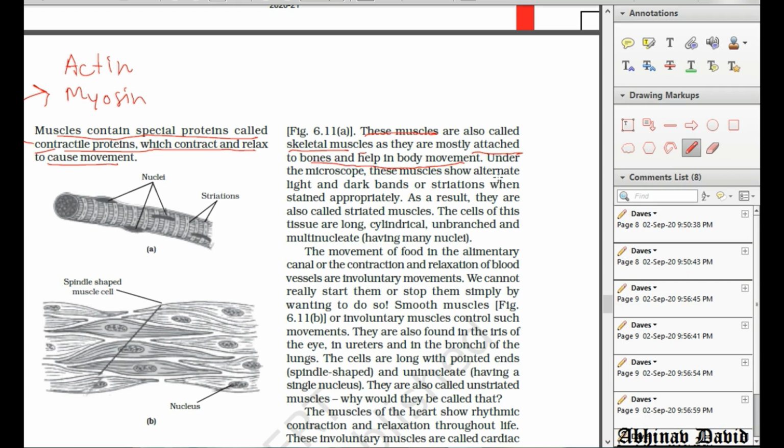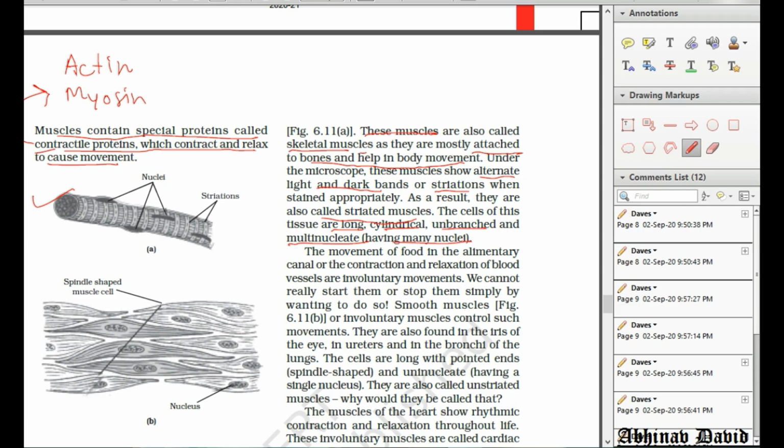Under the microscope, they show alternate light and dark bands or striations. That is why they are also called striated muscles. The cells of this tissue are long, cylindrical, unbranched. So they are like a cylinder, as you can see here in this diagram. You can see many nuclei also there, and they are unbranched. So they are multinucleated, meaning having many nuclei. So I hope this is clear.